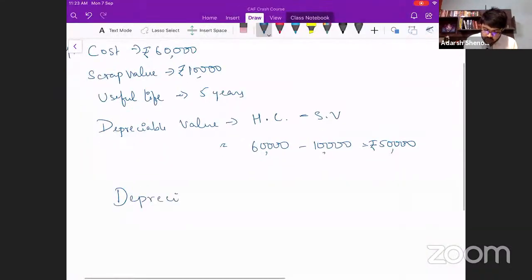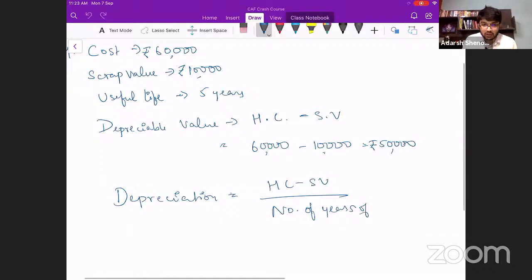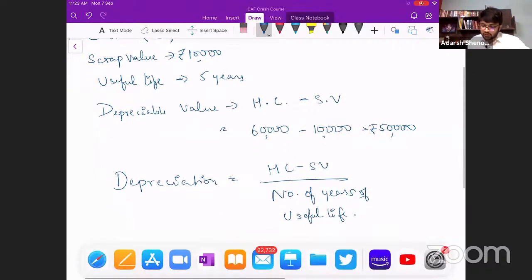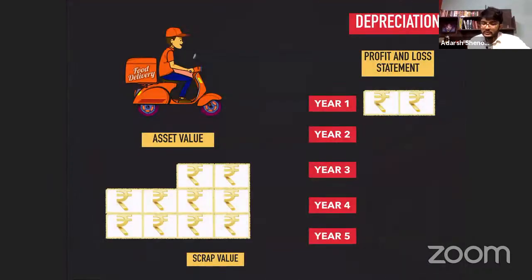What was the formula I followed to calculate depreciation? Historical cost minus scrap value divided by number of years of useful life. This is the method under the straight line method. We have to calculate depreciation this way. So every year I'm going to transfer the depreciation like this.